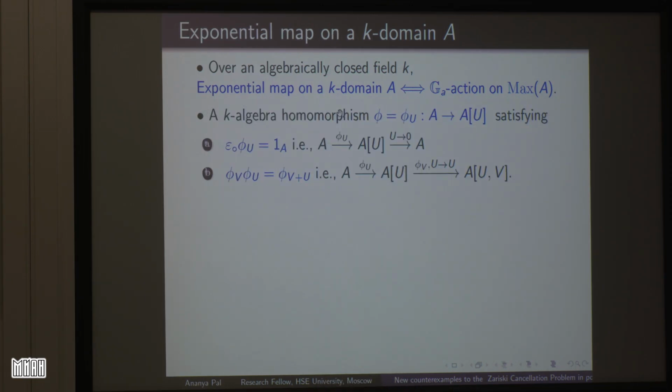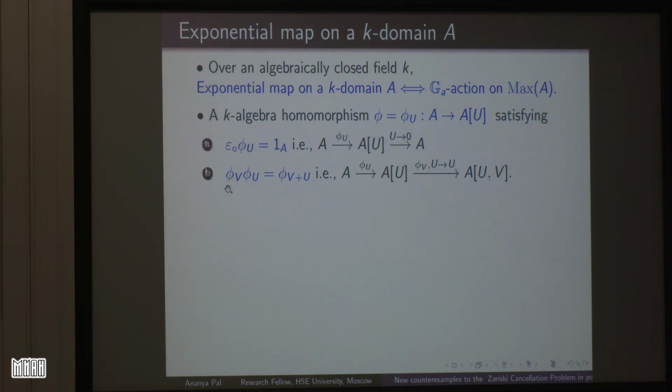For defining an exponential map, we should first have a K-algebra homomorphism phi from A to A^[1], that is A[U], where U is an indeterminate over A, satisfying these two properties. If I go from A to A[U] with the help of phi_U and then go from A[U] to A with the help of U equals 0, I will get back the identity.